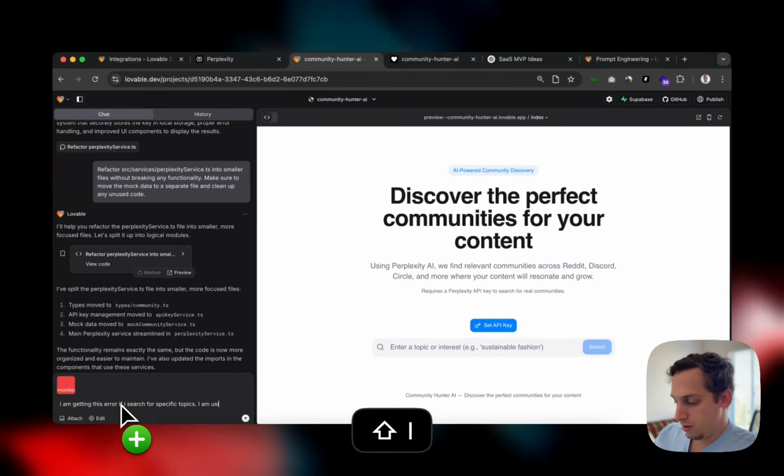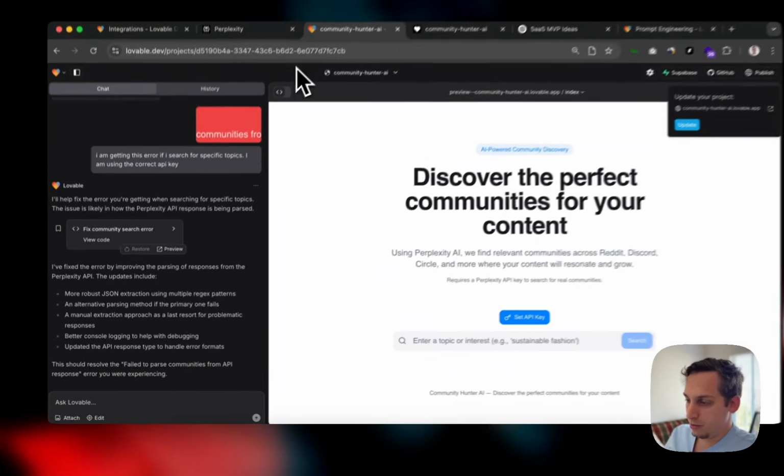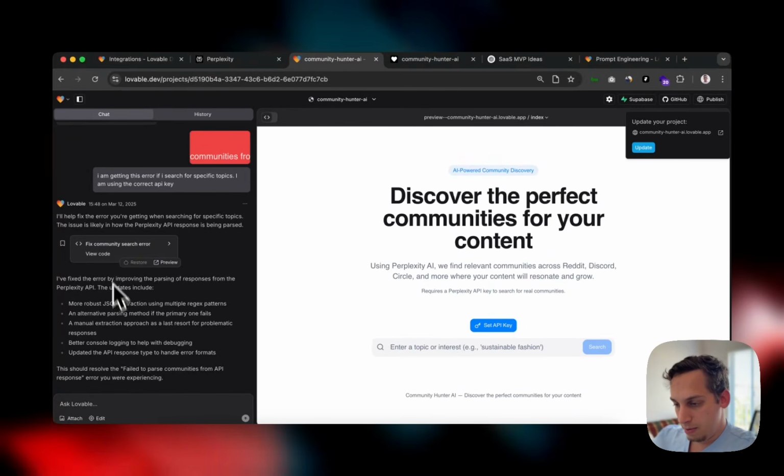I am using the correct API key. Press send. Okay, so now it basically said that it's fixed the error by improving the parsing of responses from the Perplexity API.